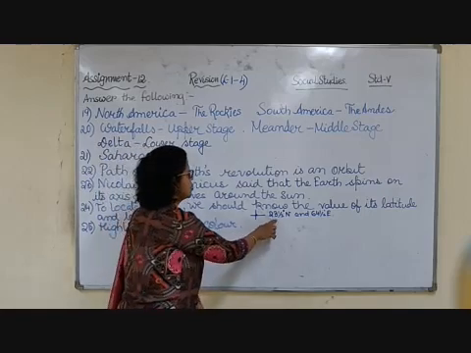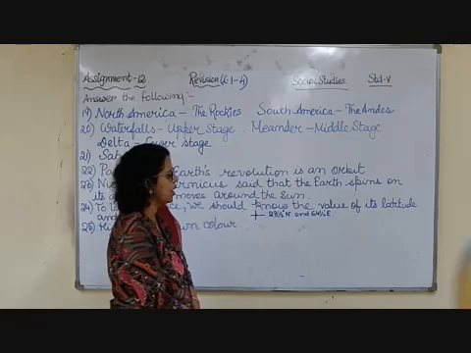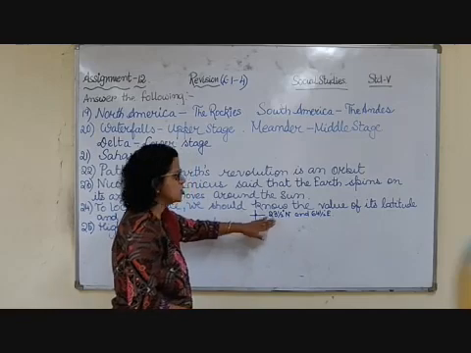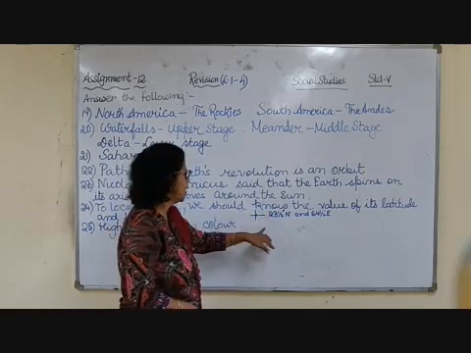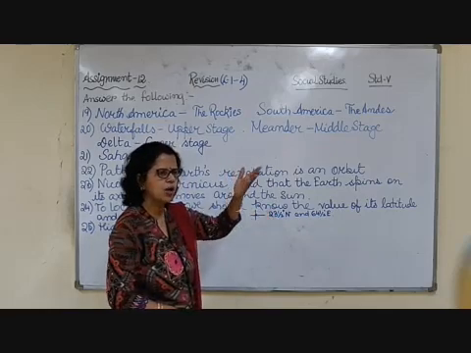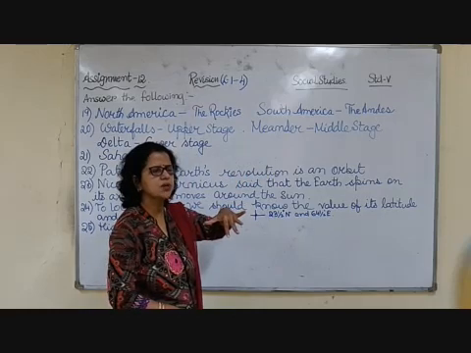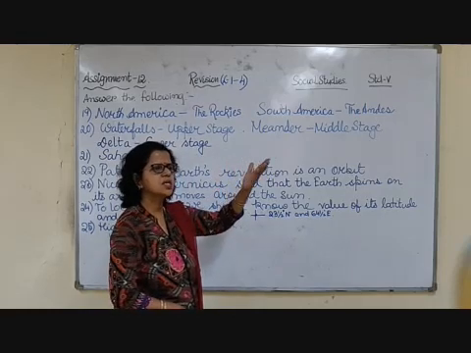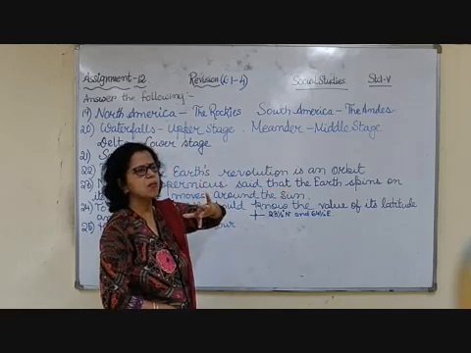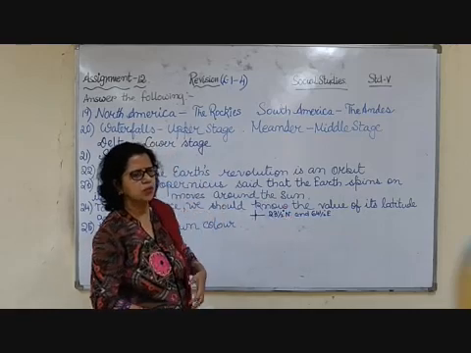So this is how it is written, that 23.5 degree north and 66 or 64.5 degree east. I'm just telling you how they write. I'm not mentioning any place. It can be any place you have to find out, and you can see it is written: if it is in the northern hemisphere it will be mentioned north, if it is in the southern hemisphere it will be mentioned south, if it is on the eastern side of the prime meridian it will be mentioned east, if it is on the western side of the prime meridian it will be mentioned west. So this is how the location of the place is found.